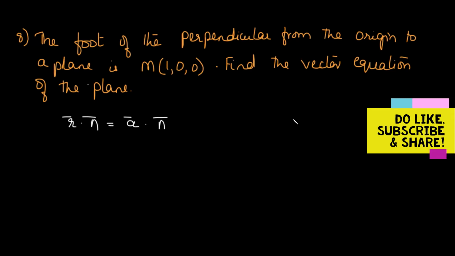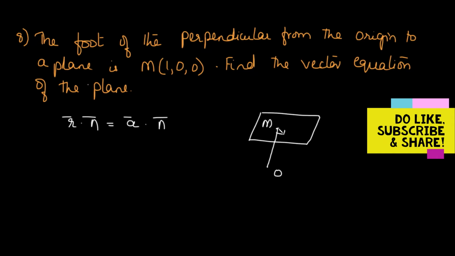Now they have given us that there is a plane, say this is a plane. The diagram is not to be drawn during the exam. It is not required to be drawn, but just for you to imagine the condition. So suppose this is the required plane. And from the origin, that is O, we draw a perpendicular to this particular plane. So over here, this suppose is the perpendicular, and M is the foot of this perpendicular.